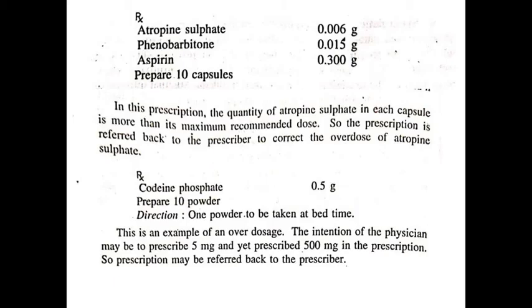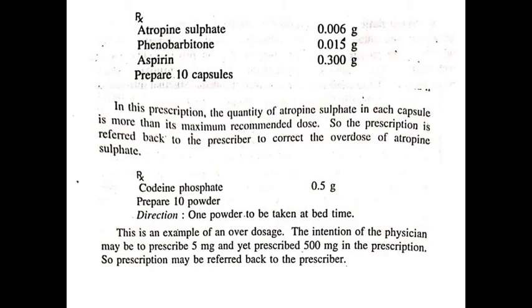Next example includes codeine phosphate dose 0.5 gram. Here prepare 10 powders. Direction: 1 powder to be taken at bedtime. Here codeine phosphate is given in overdose form. The intention of the physician may be to prescribe 5 mg, but here he has written 0.5 gram, meaning 500 mg.